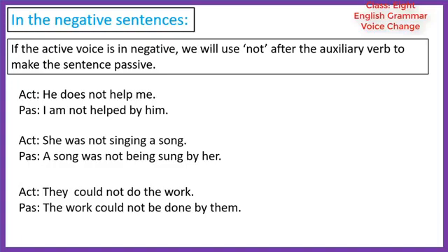So in the passive voice the work will be the subject, then we will use could not, then be, then the past participle form of the verb, done, then by, and then the object of the active voice, them. So the sentence will be the work could not be done by them.